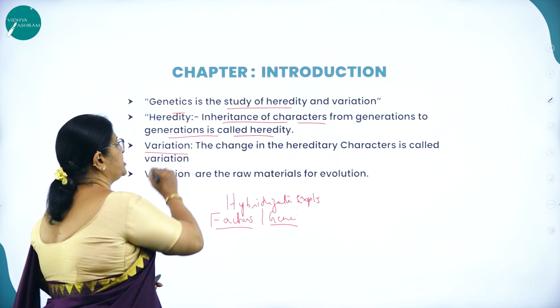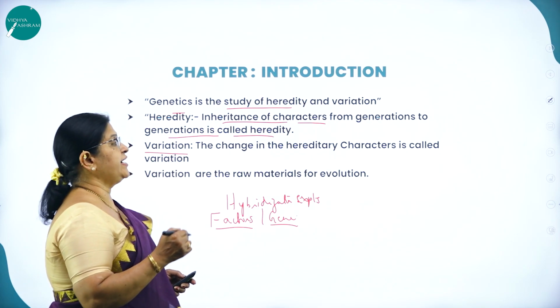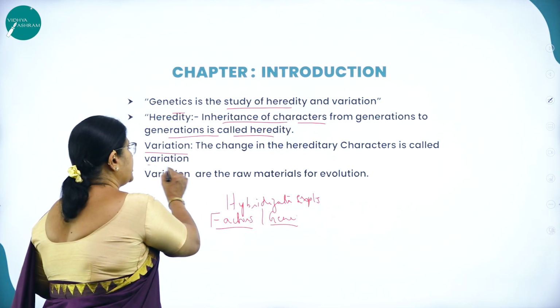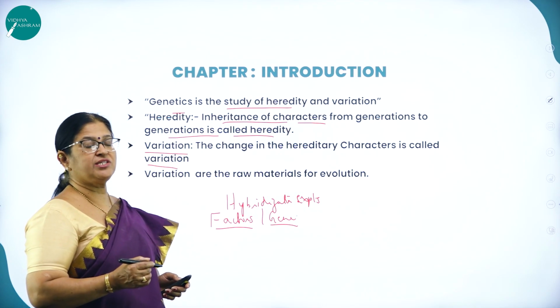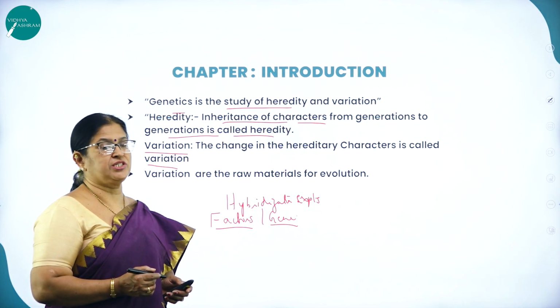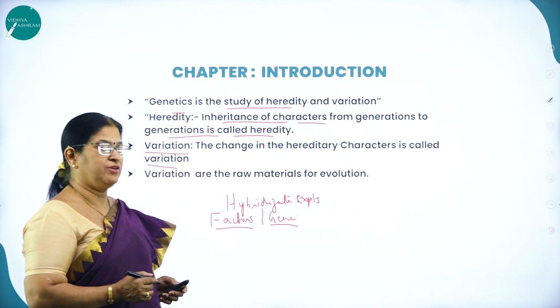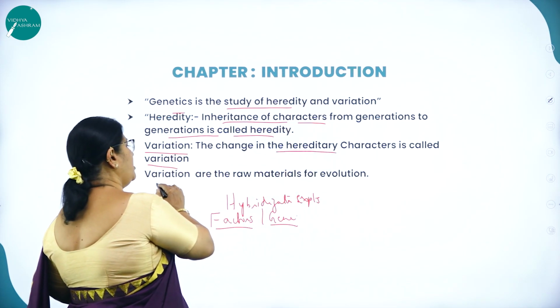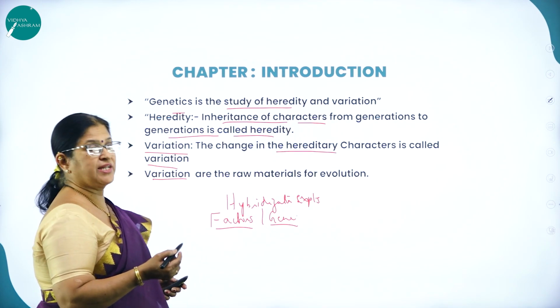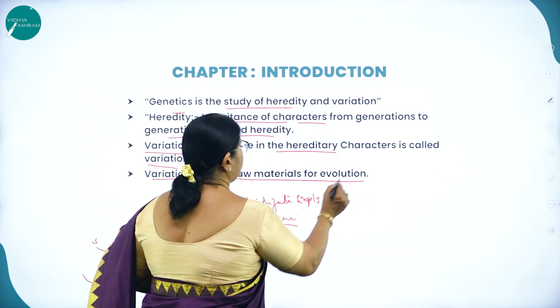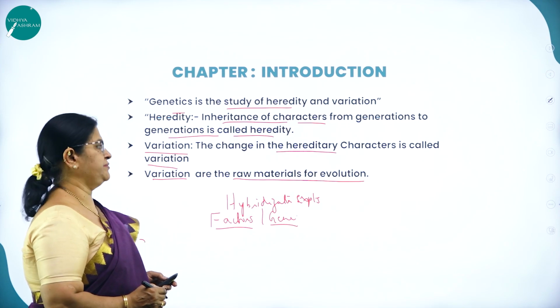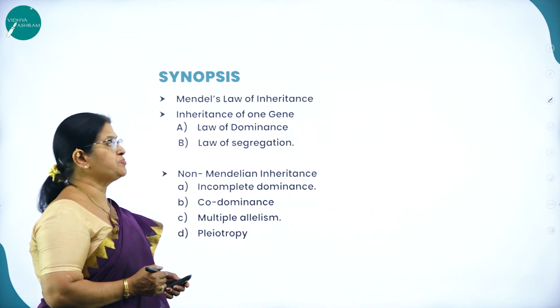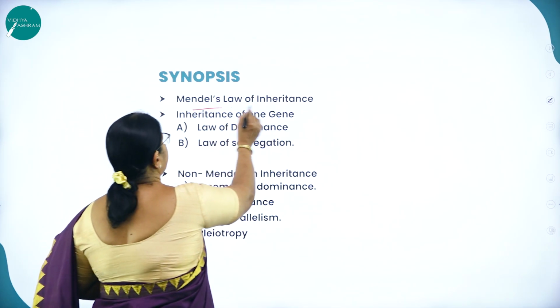Then what is variation? The change in the hereditary characters is called variation. As we all know, variation is possible only through sexual reproduction, and variation leads to evolution. Variations are the raw materials for evolution. Then what are we going to study in this chapter? Mendel's laws of inheritance.